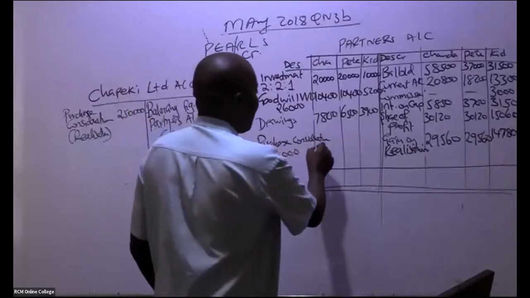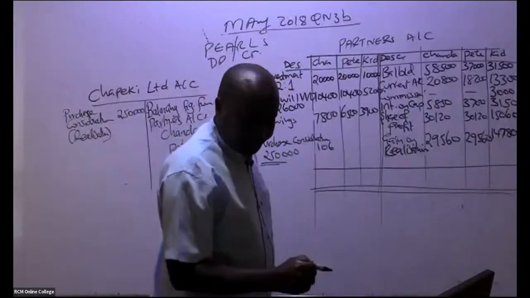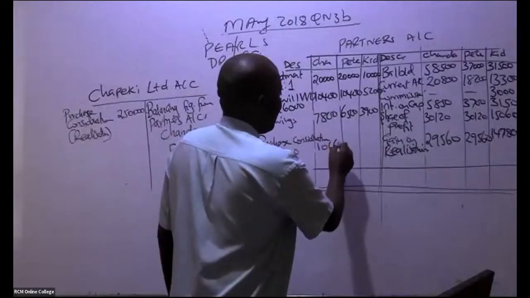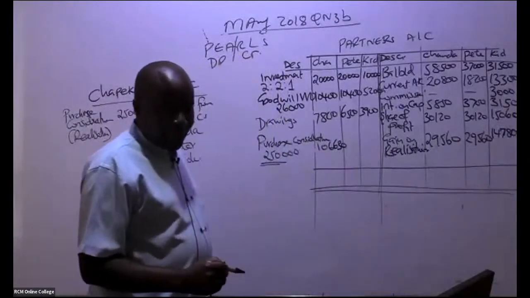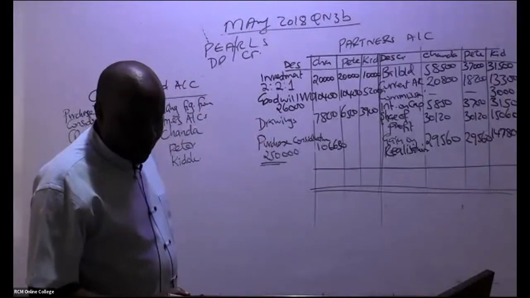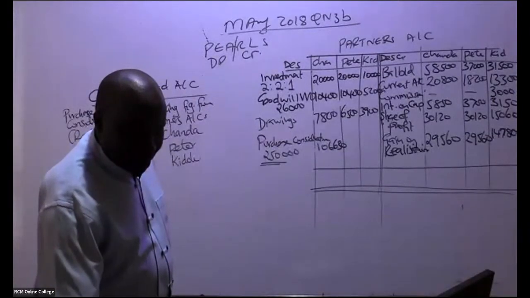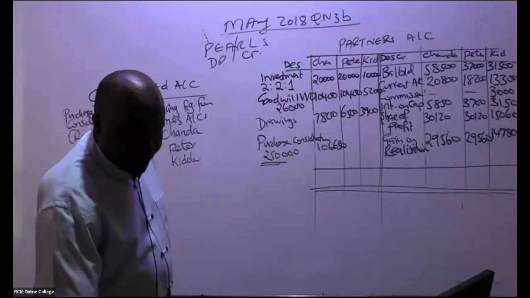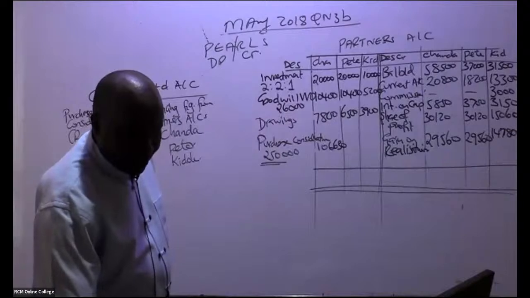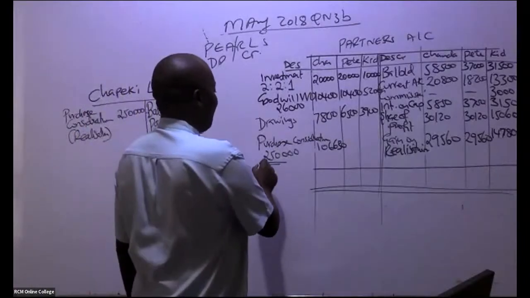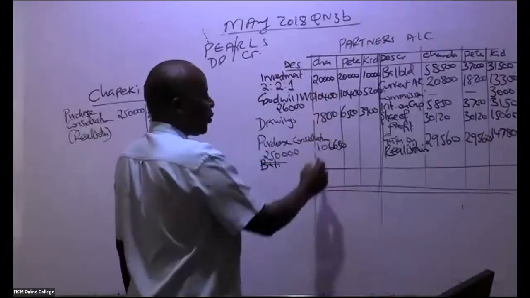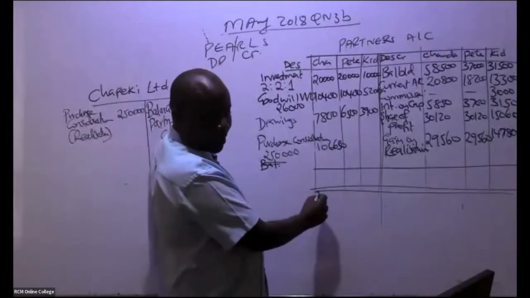Somebody is telling me that this balancing figure is 106,630, the first one. Remember, we're looking at the balancing figure. The other one is giving me a figure of 38,200 here.